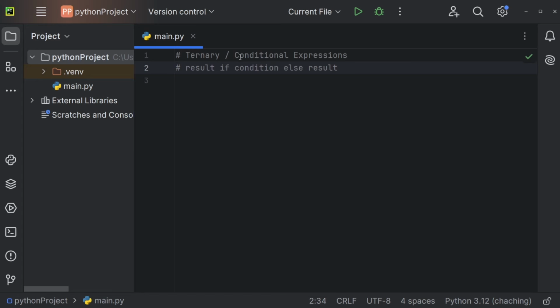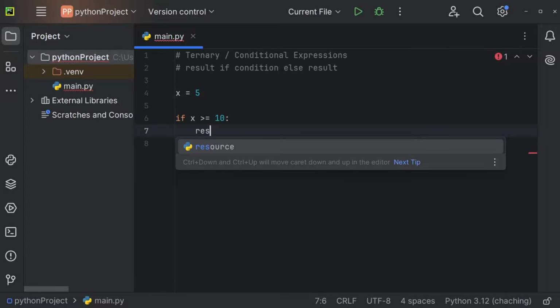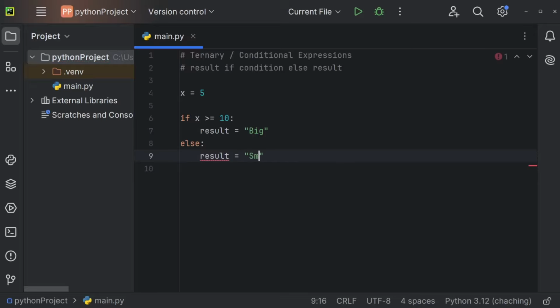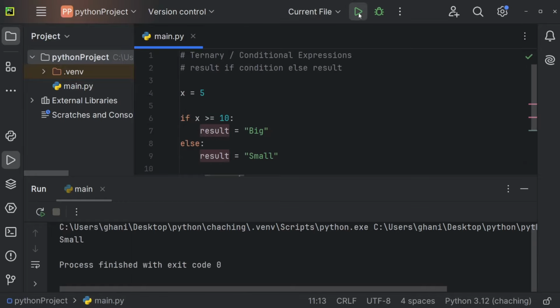Let's now understand the ternary, also called conditional expression. Imagine we're having a variable x that is going to be equal to 5. Now we could check if x is greater or equal to 10, for example. If that is the case, then we could say that our result is going to be big. If that is not the case, so else, our result is small. And now let's just print our result. And we're getting small in the console because x is of course not greater or equal to 10. Let's turn this to a 10, for example, and now we're getting big.